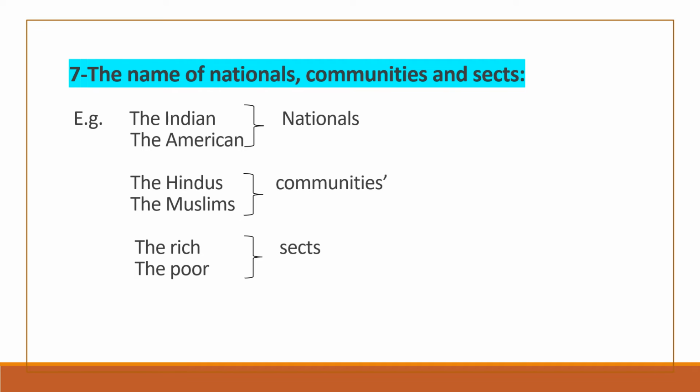It means that we are talking about the entire Hindu community, the entire Muslim community. Similarly, the rich, the poor. It means we are talking about the rich section of the society. We are talking about the poor section of a society. So that's why, when they are representing the whole nation, the whole community, the whole section of a society, at that time we have to use the article the before it.